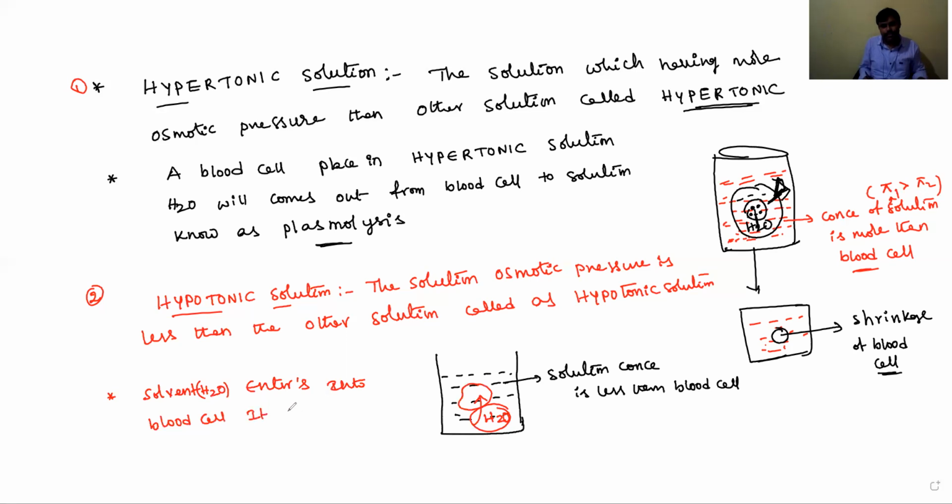It becomes big, means its size increases. Here it is small, then it becomes very big. As the blood cell size increases by the entering of water, finally it bursts.